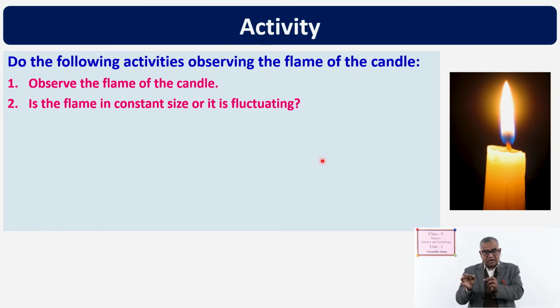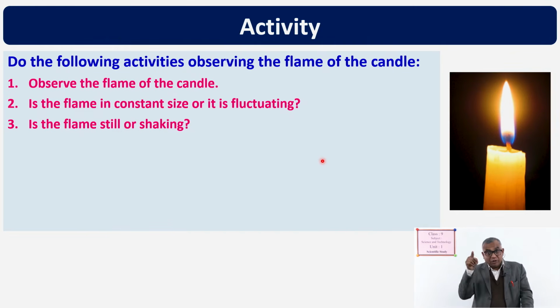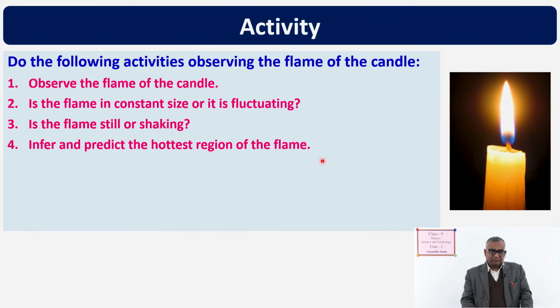Later you will do it, just note down the questions now, and on the basis of those questions you will do your observation and show your teacher. Is the flame still or shaking? That means constant, not in the diagram, in your real burning candle.